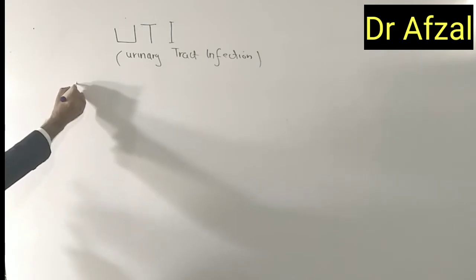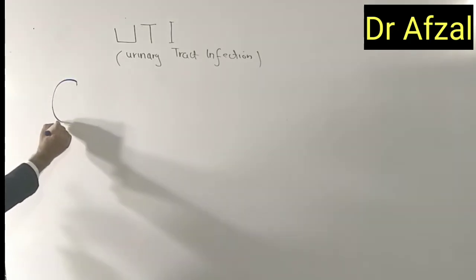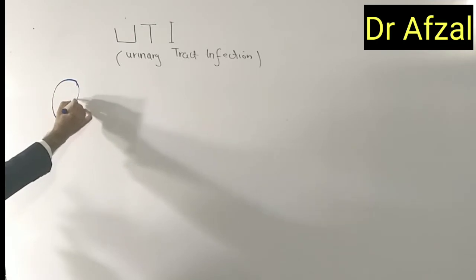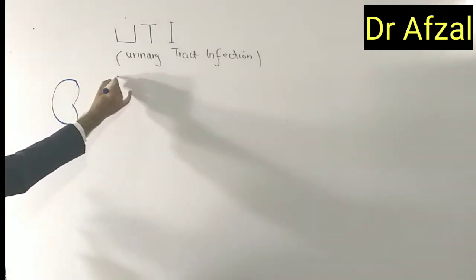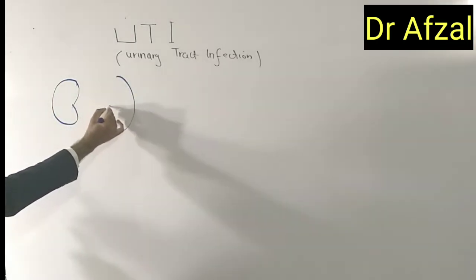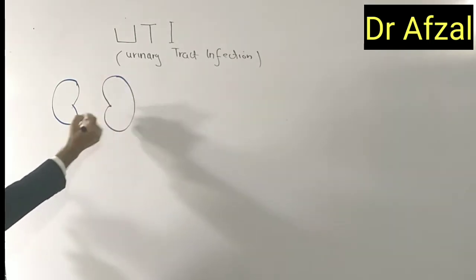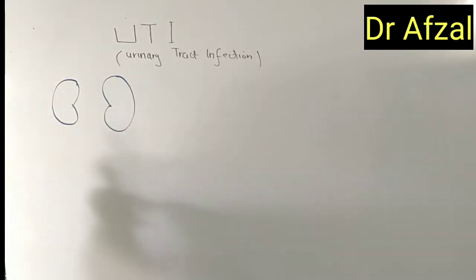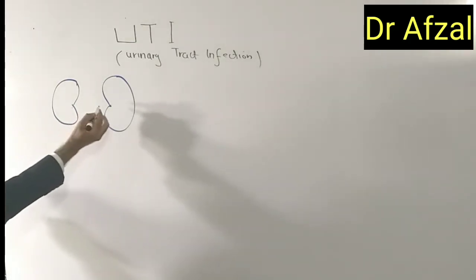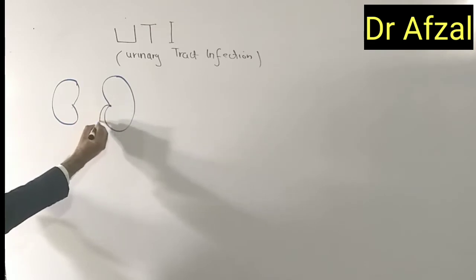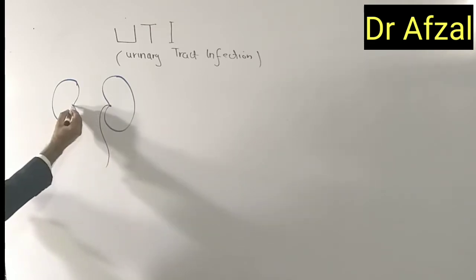Urinary tract comprises the upper and lower urinary tract. These are two bean-shaped structures which we call the kidneys. The left one is located a little higher than the right one. From both kidneys come the ureters.